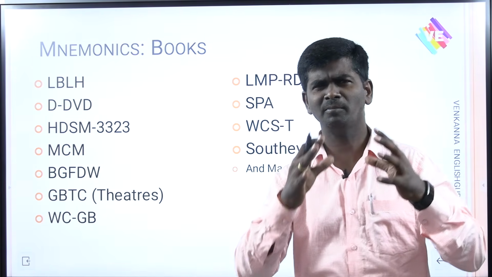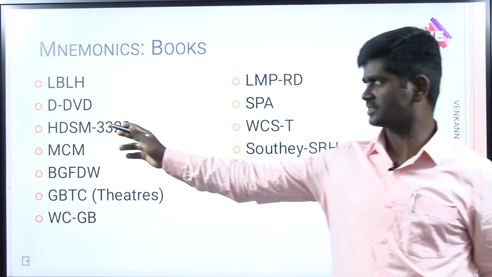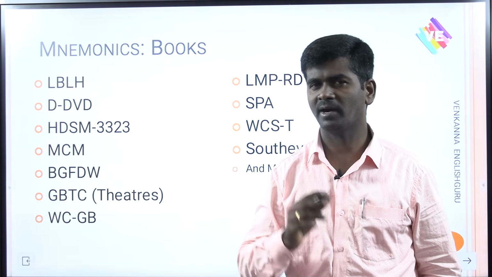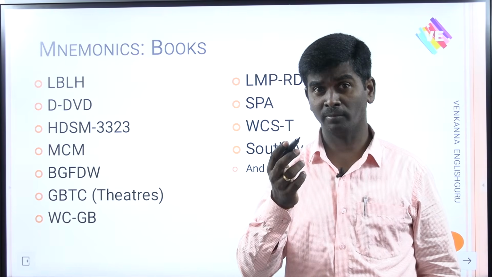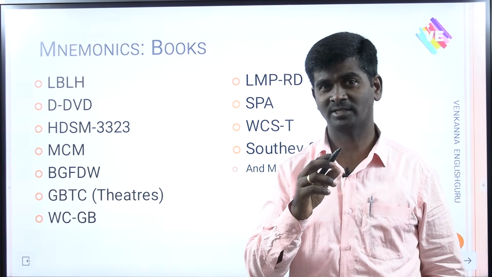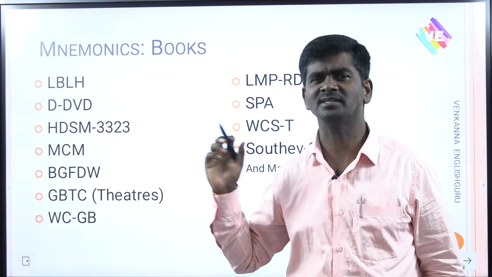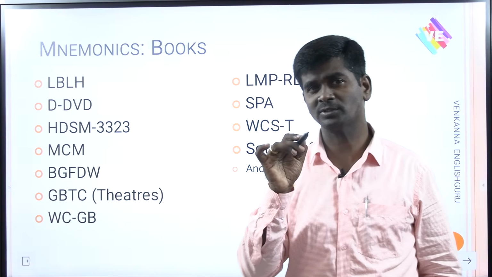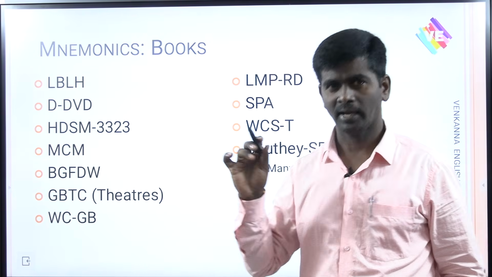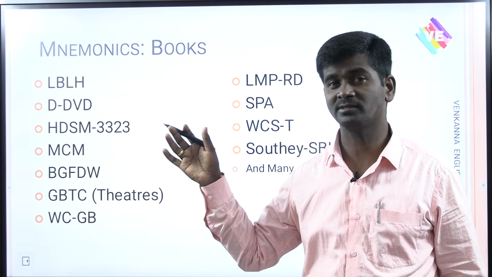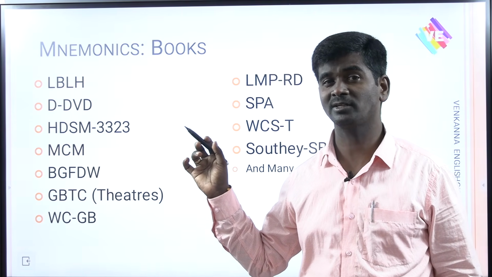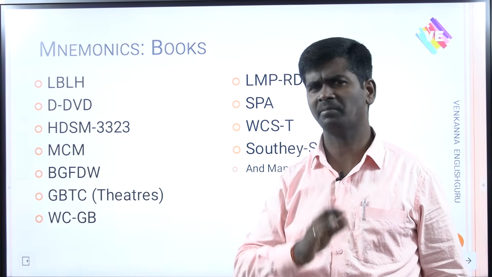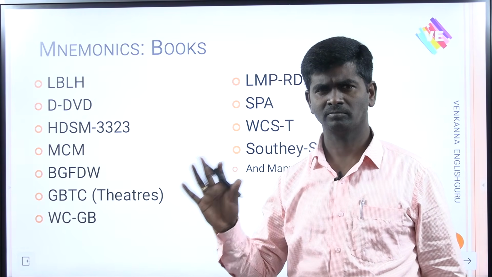Next, HDSM, a very important code that I kept, my friends. The touchstone method was popularly introduced into English literature by Matthew Arnold. According to Matthew Arnold, the classical poets are HDSM: Homer, Dante, Shakespeare, Milton. 3323 means he introduced 11 touchstones, 11 classical passages taken from these classical writers: 3 from Homer, 3 from Dante, 2 from Shakespeare, 3 from Milton. Every time, if you check any question paper, there are bits from the touchstone method.